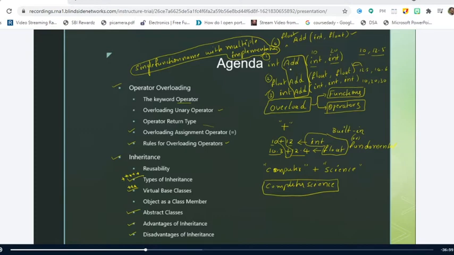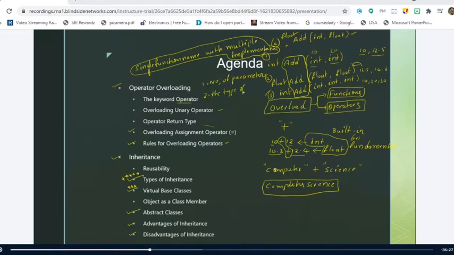Right? So whenever you are making use of the function overloading concept, you should remember carefully that the number of parameters should vary. What is the first point? It should vary in the number of parameters. So one function definition may accept 2 integer values, and another function with the same name may accept 3 integers, 4 integers, like that. So the number of parameters may vary. Similarly, the type of parameters may also vary.